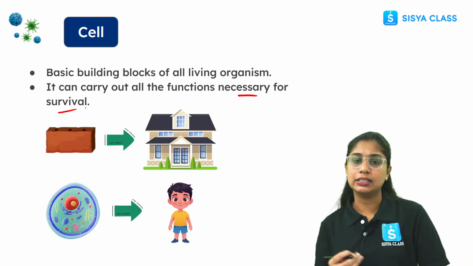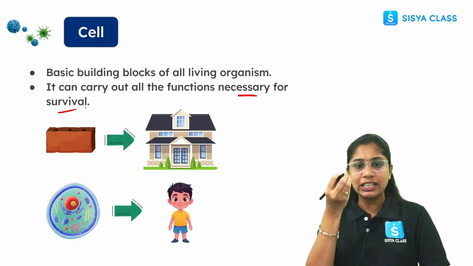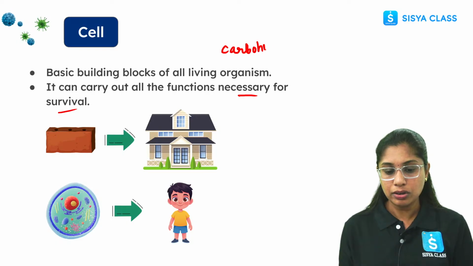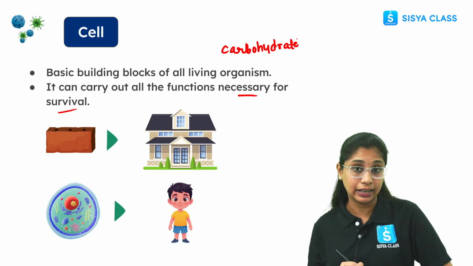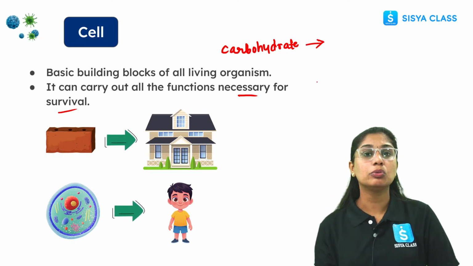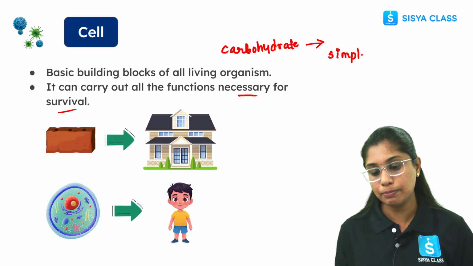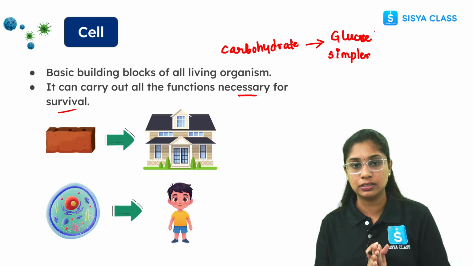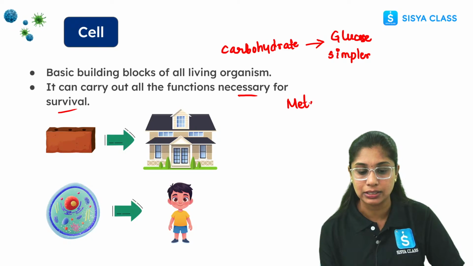Be it photosynthesis, respiration, or breathing. Let's take an example, carbohydrates. Carbohydrate is very complex in nature. Our body cannot use it directly. So there are certain things here we need to understand. The carbohydrate is digested into simpler forms, that is glucose, right? So many reactions in our body take place. These reactions are called metabolism.